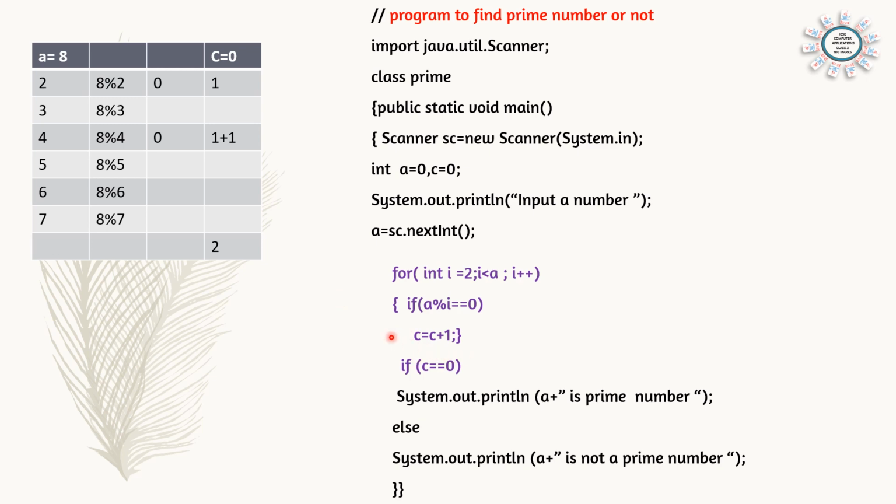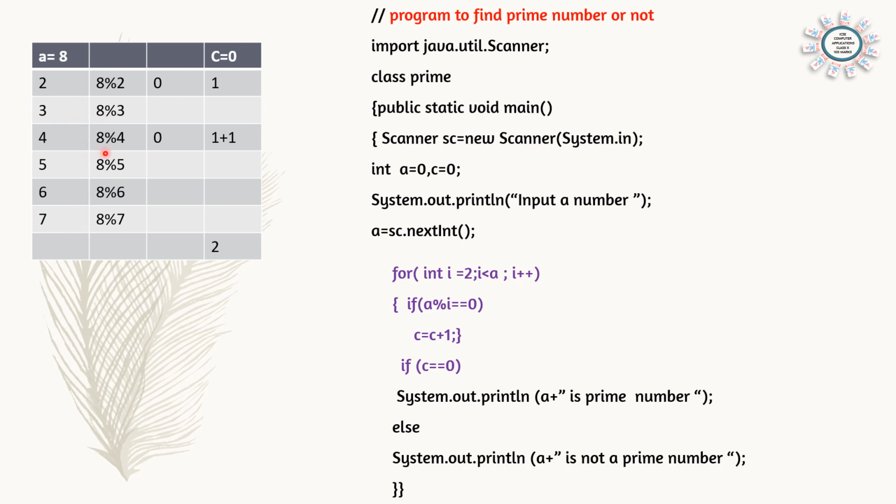So C is equal to C plus 1. That means count the number of factors. First time 2 is a factor, remainder is 0, that means C will become 1. And 4 is a factor, remainder is 0, that means again 1 plus 1, 2 factors are there. So here we count the factors. We are starting from 2. Keep in mind, 2 till 1 less than the number.